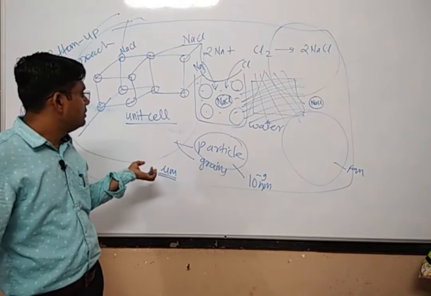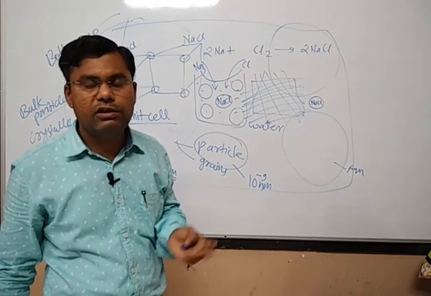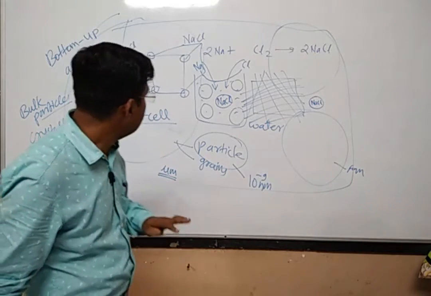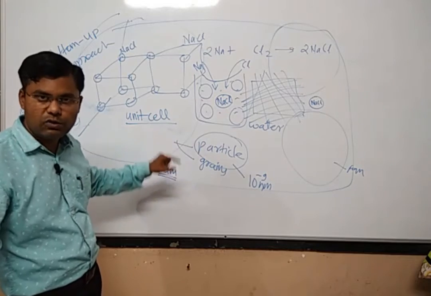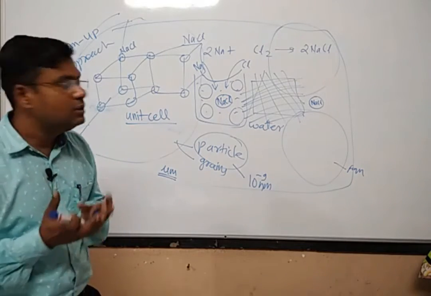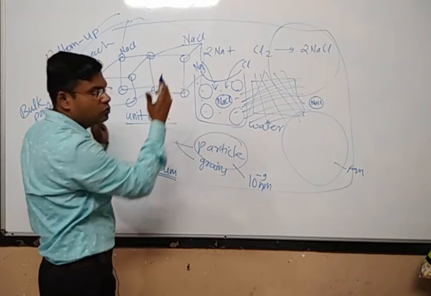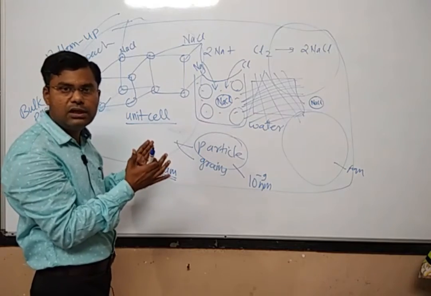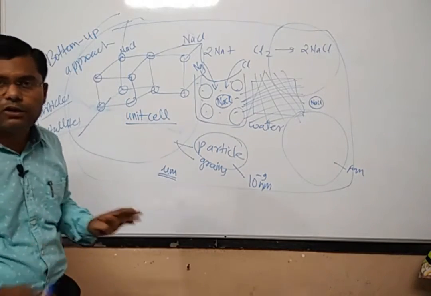How to synthesize nanoparticles is beyond the scope of this unit, so we will not go into detail. Just understand that naturally we cannot get particles with a size in the nano range. You have to design some synthesis technique so that the growth of the unit cell in all directions is restricted up to the nano range. Then only will that material be called a nanomaterial.